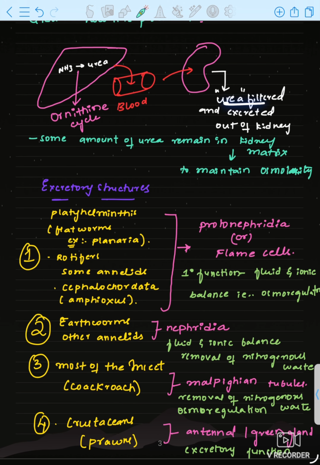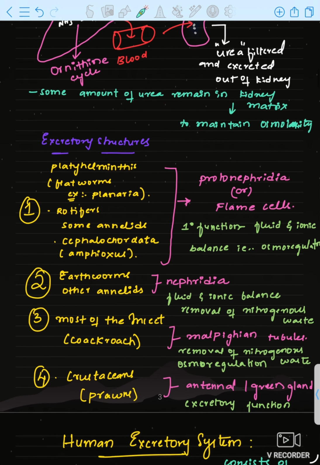Some amount of urea will remain in the kidney matrix, in the kidney fluid only, to maintain the osmolarity, the concentration. Urea will be present in the kidney matrix.